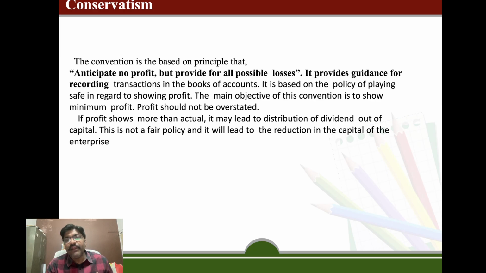This will show the real picture or the real position of the cash. But there are certain expenses which are going to happen in the month of September. We know that we have to pay certain dividends or certain taxes in the month of September. So we will record that transaction right now just to make the provision and get ourselves prepared for that loss. So this shows conservatism: anticipate no profit but provide for all the possible losses today.